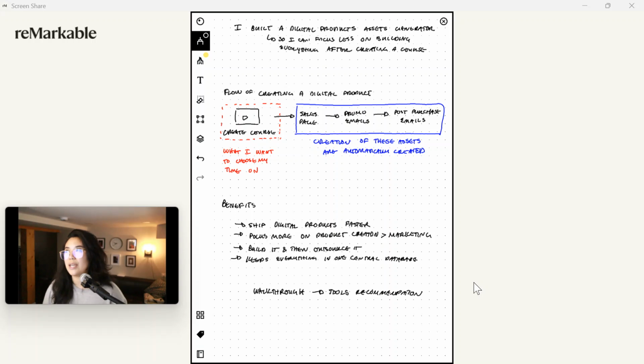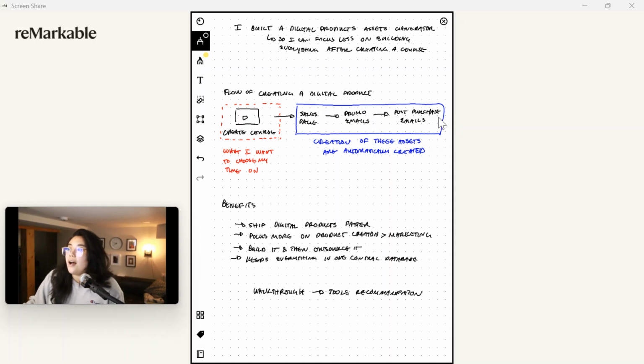You have to create the sales page so people can actually buy the course. And then you have to create the post purchase emails so people are actually watching the course that they just bought, because you really want to have a great client experience. And I'm going to be honest, not many people do the post purchase email sequence because they're focused more on selling the course rather than getting people to watch the course, right?